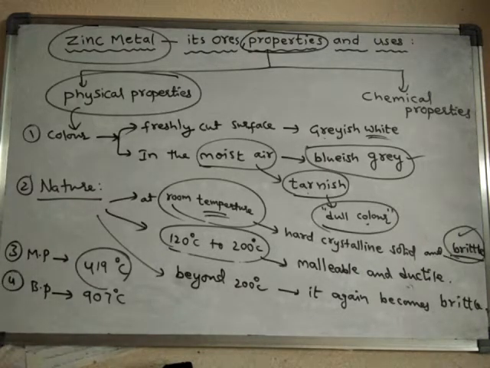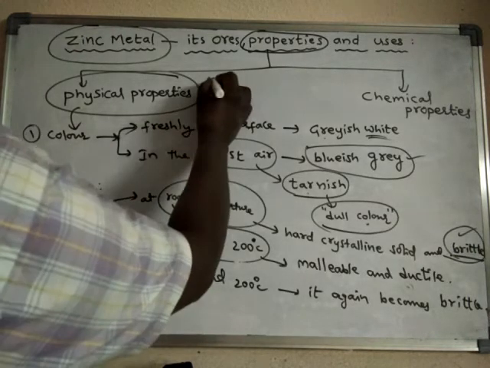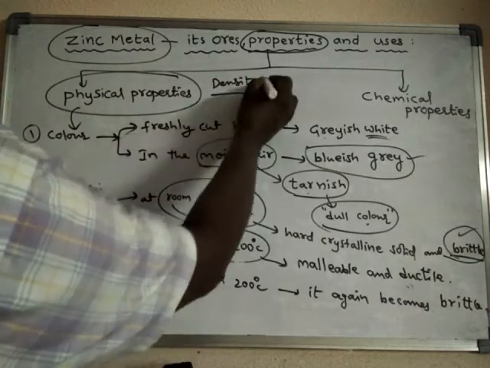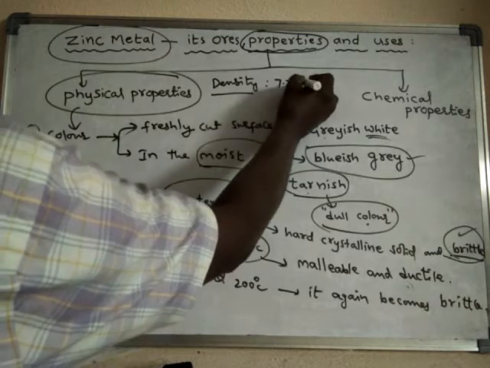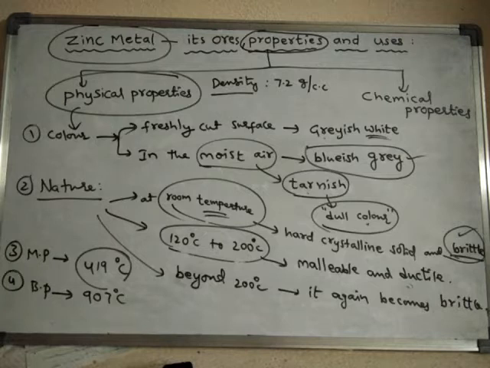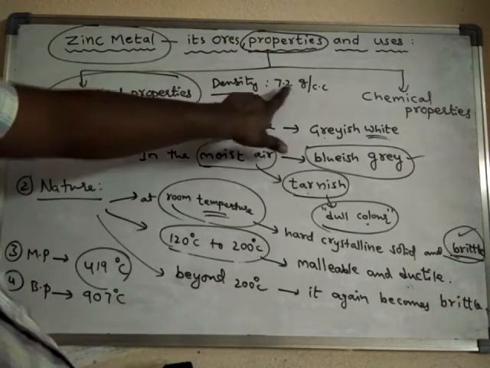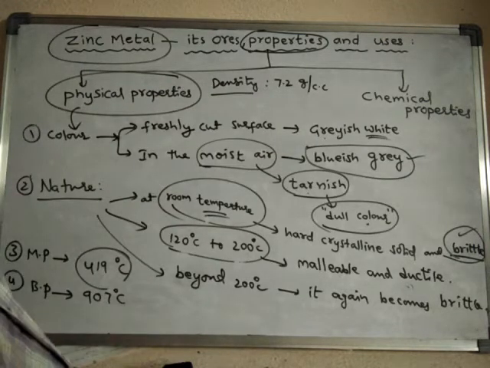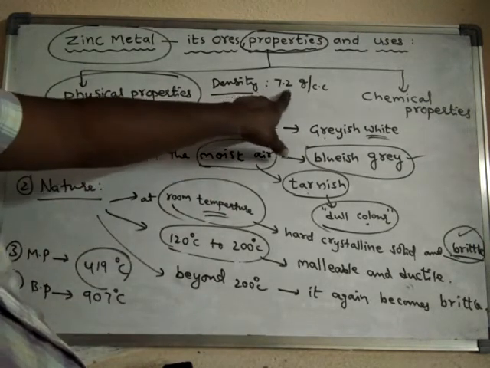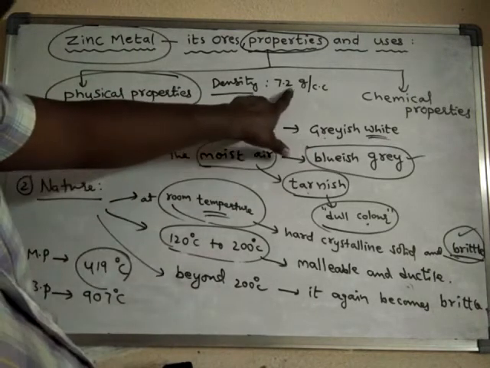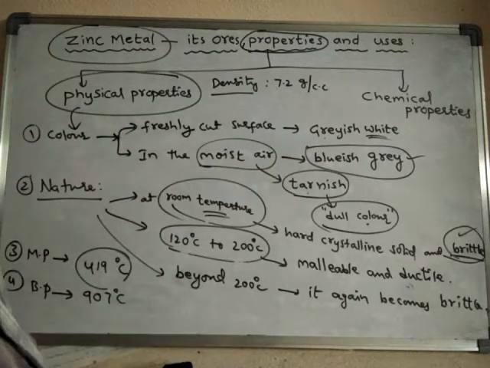And if you speak about the density, the density of zinc is 7.2 grams per cubic centimeter. Density of aluminum is 2.7, but density of zinc is 7.2 grams per cc, whereas density of aluminum is 2.7 grams per cc.